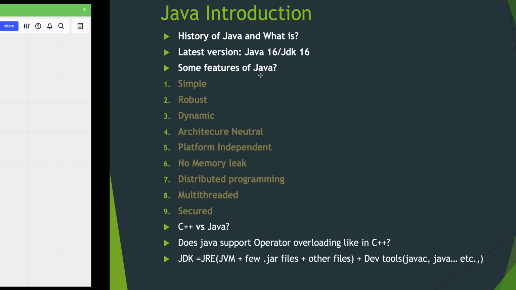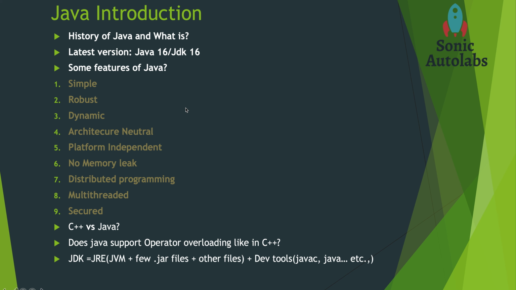Coming to the next feature, there is no memory leak in Java. In C, there are the calloc and malloc functions. They allocate memory dynamically, and you have to provide the size of the memory in advance.